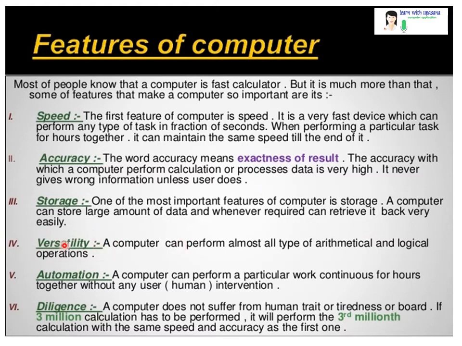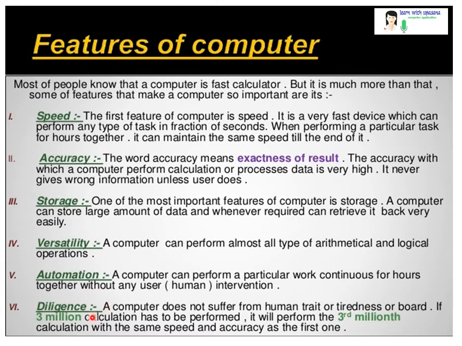Next is the versatility. A computer can perform almost all types of arithmetic and logical operations. You can work on different tasks at the same time. Suppose you want to create a letter in Microsoft Word, at the same time you can listen to music also. Next is the automation. Computer can perform a particular work continuously for hours without any human intervention.